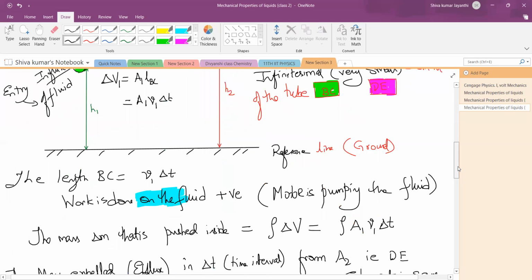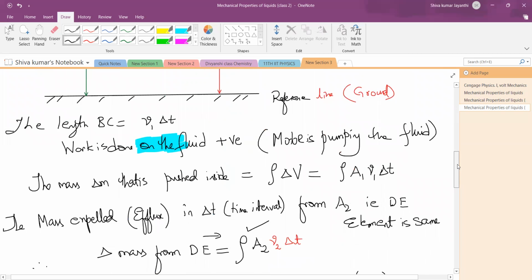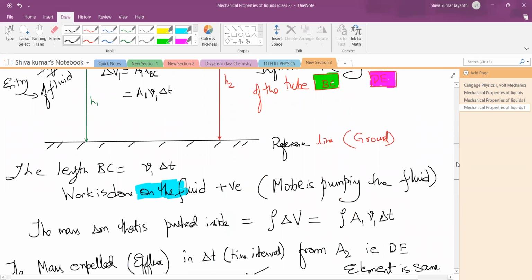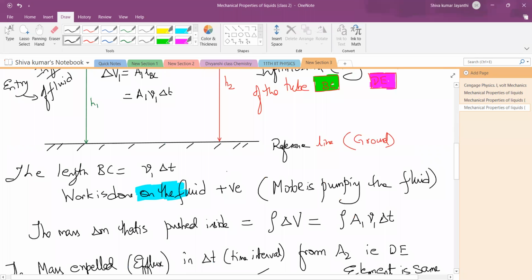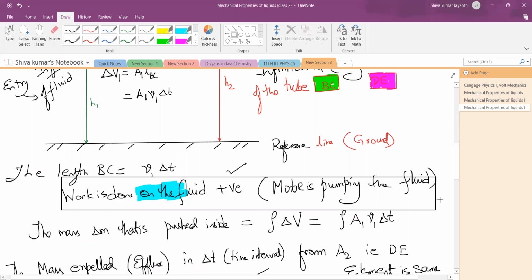Velocity into time. Yes. So work is done on the fluid, which is positive. Work done on the fluid. This is the convention. To tell you this convention, I wrote it here itself. I wrote work done on the fluid is always positive because the motor is pumping the fluid.